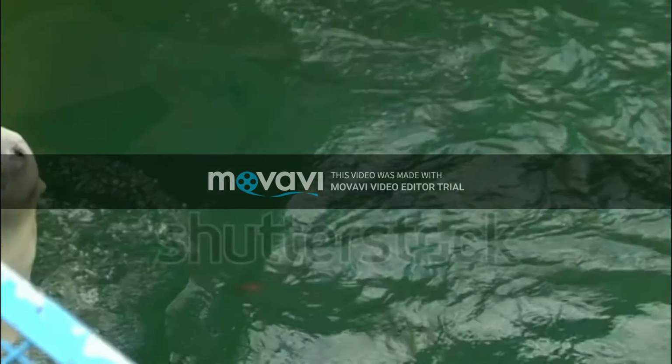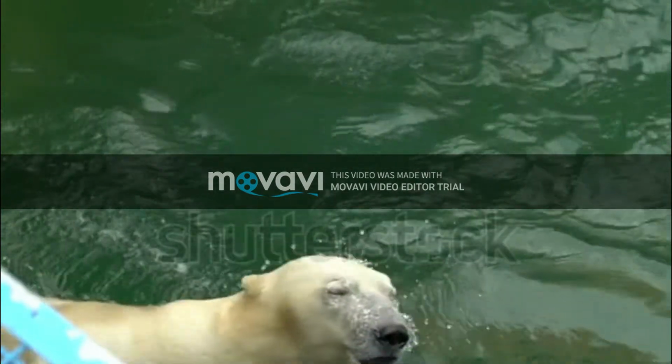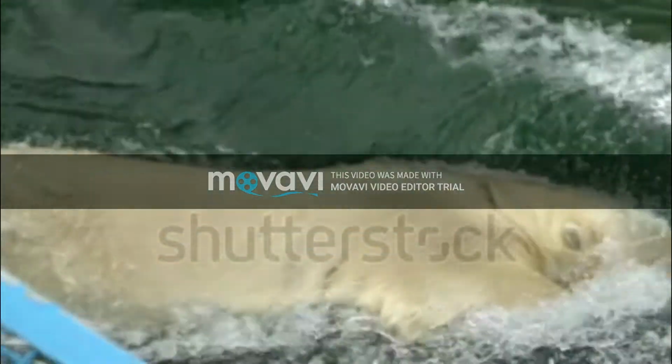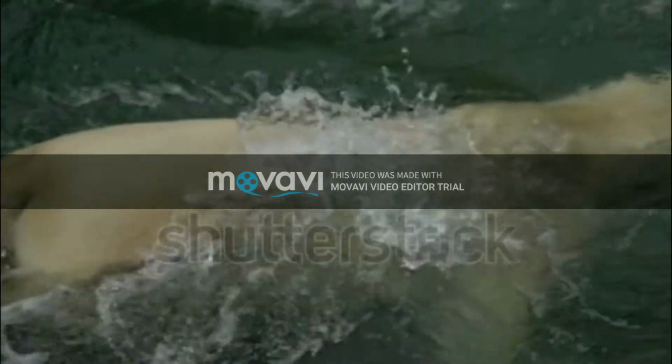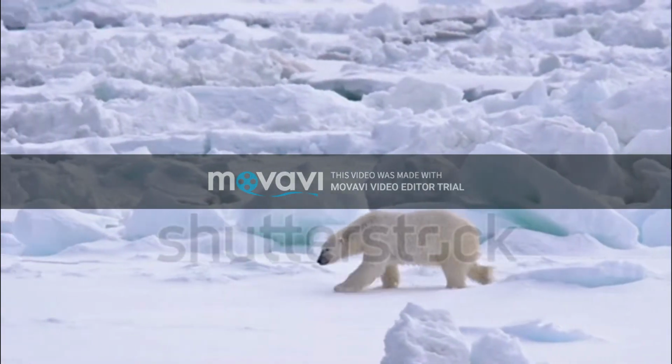Polar bears spend most of the time in the water, but they obviously cannot swim forever, so they need ice to rest from the time spent traveling and hunting.